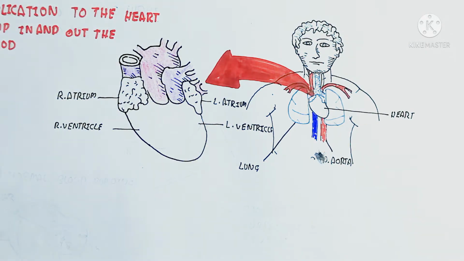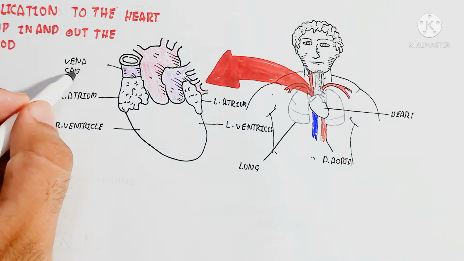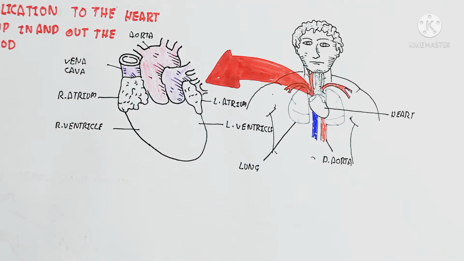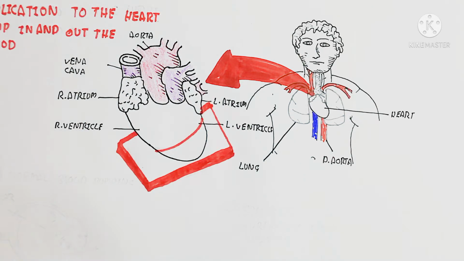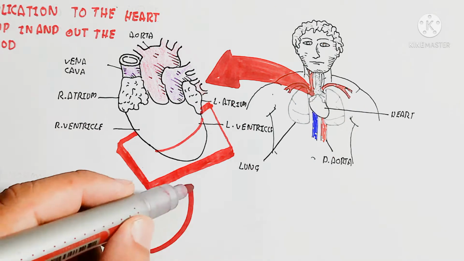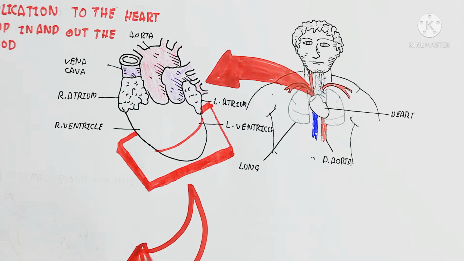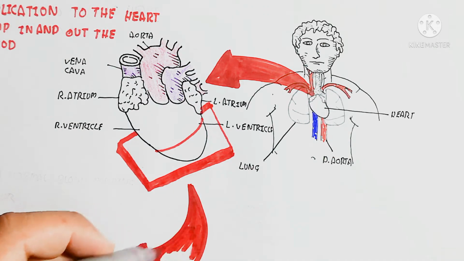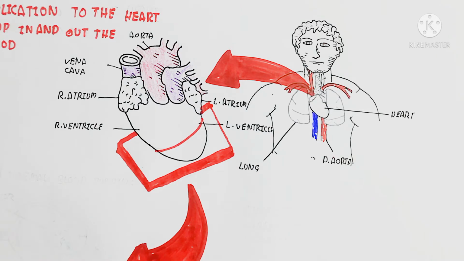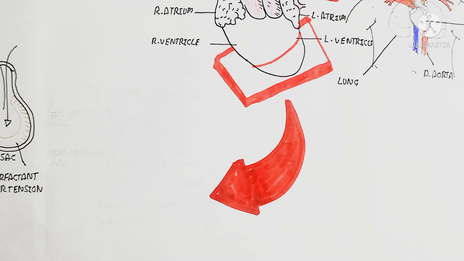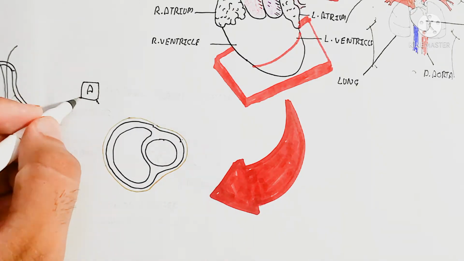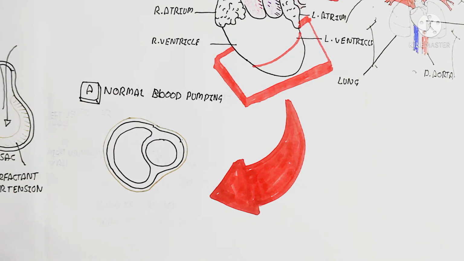Now we will look at a cross section of the lower region of the heart to understand the right ventricle and left ventricle for the filling of the blood. So the blood filling mechanism and how the blood circulates normally. So the normal blood pumping we will discuss, and also discuss the changes of the myocardium, the changing of the tissue, the hardening or thickness of the wall of the